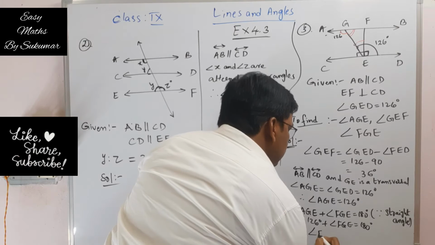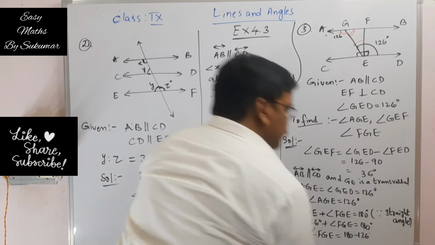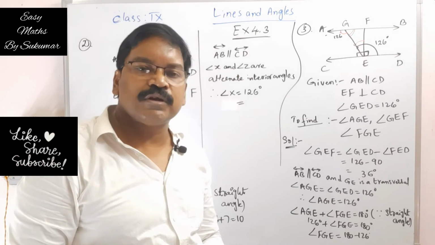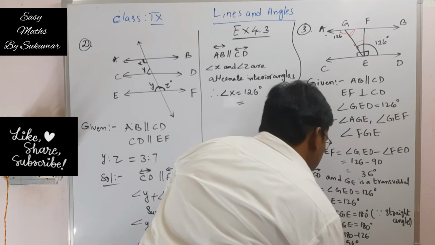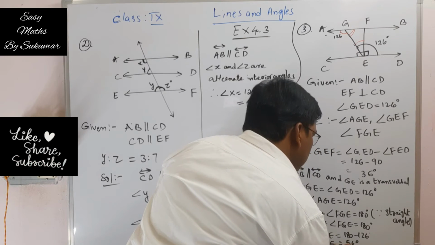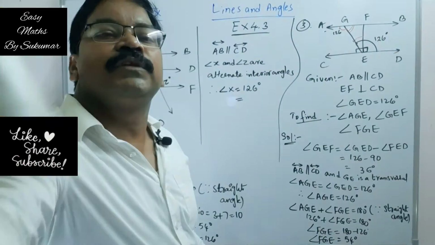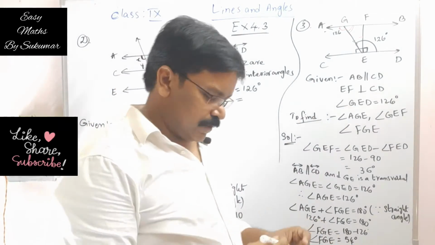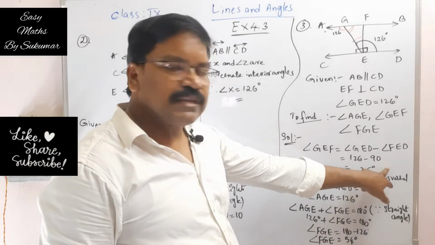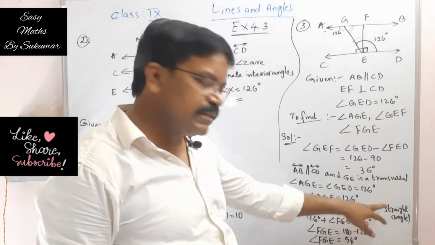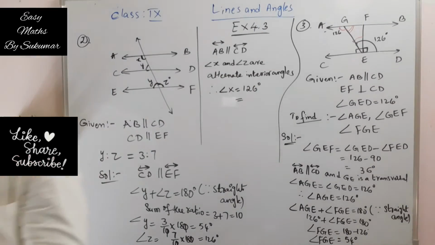Therefore, angle FGE is equal to 180 minus 126. What is 180 minus 126? That is equal to 54 degrees. Therefore, angle FGE is equal to 54 degrees. Right. Okay. Understand, my students? Here we found the angle GEF, the angle AGE and angle FGE also. Okay. Please write down, my students.